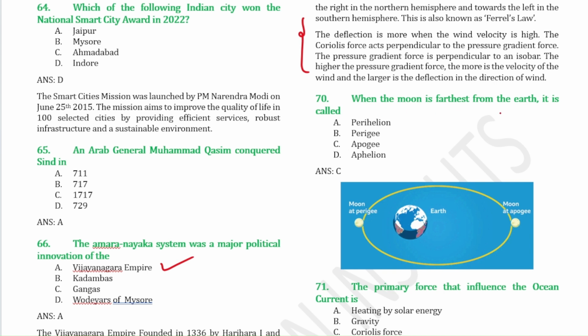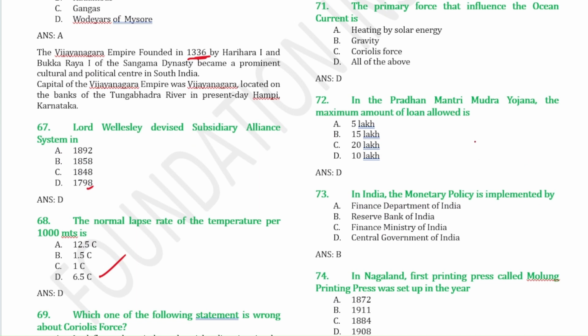Next, when the moon is farthest from the earth, that is known as apogee, and when the moon is nearest to the earth, it is known as perigee. Next, the primary force that influences ocean currents is all of the above. In Pradhan Mantri Mudra Yojana, the maximum loan amount given is 10 lakh. In India, monetary policy is implemented by the Reserve Bank of India. In Nagaland, the first printing press, called Mulung Printing Press, was set up in the year 1884.